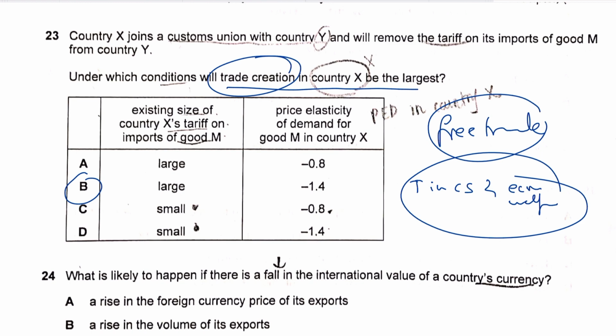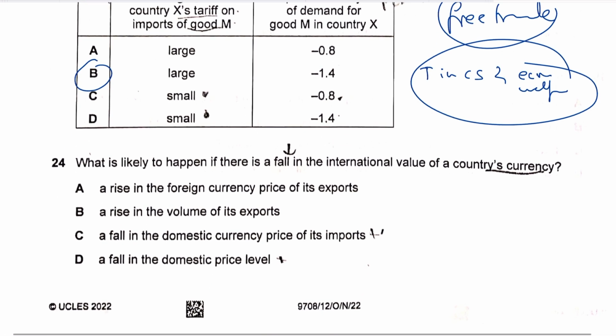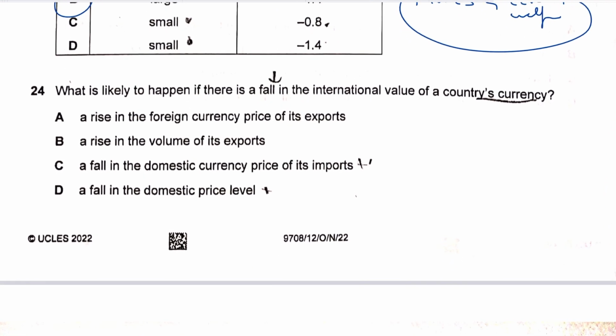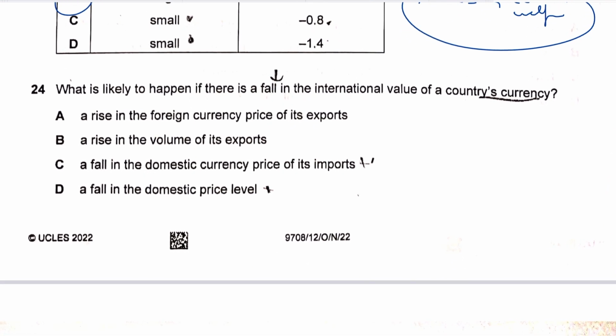23 should be B. Now, question number 24 says, what is likely to happen if there is a fall in the international value of a country's currency? A fall in the international value of the currency means that a currency gets weaker in terms of the other currency, and there's a depreciation of the currency. Let's suppose a dollar is worth 100 rupees, and now a dollar is worth 50 rupees. So basically, the dollar depreciates, the dollar gets weaker. So the price of U.S. exports goes down for people in Pakistan, because we're talking about Pakistani rupees here.